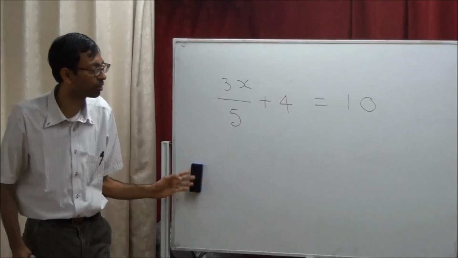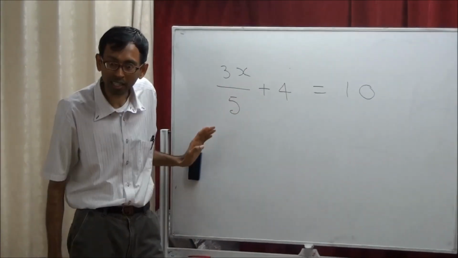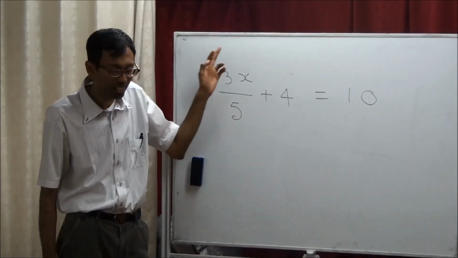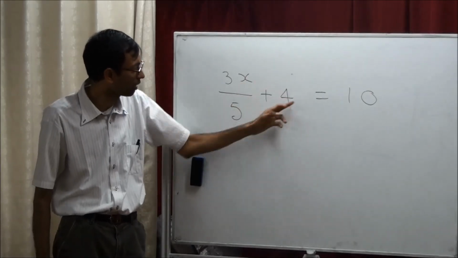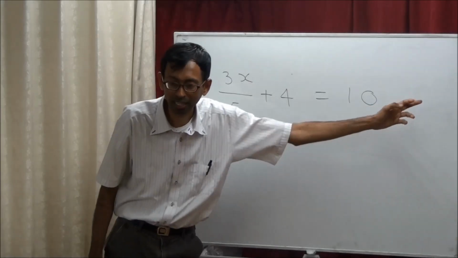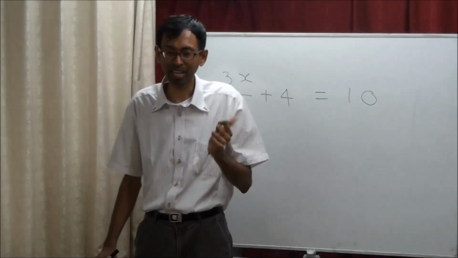There are three things you have to move to the other side, right or wrong? On the left side we only want x, the unknown thing. We want to take away all the other things to the right side and you get the answer. That's why there are three things here. So it's a three-step puzzle. Sai, try.